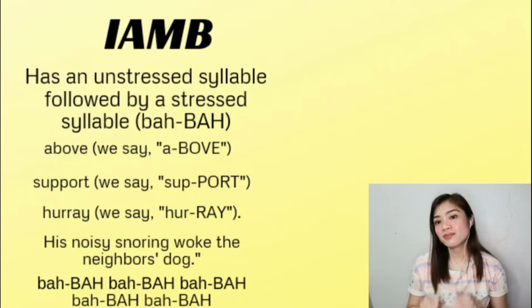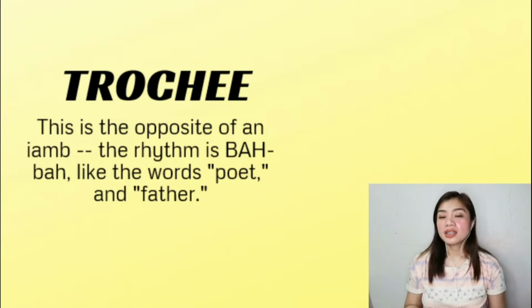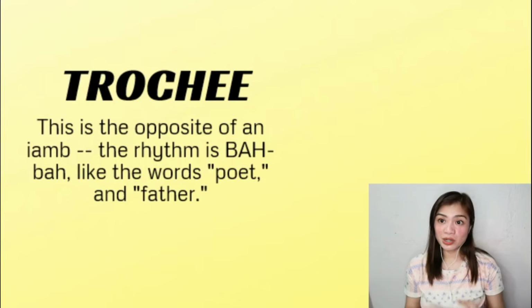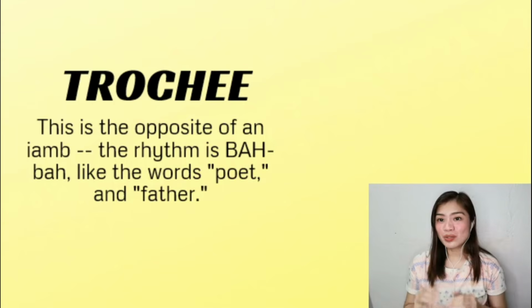Here's a sentence written in iambic meter. "His noisy snoring woke the neighbor's dog." Ba ba ba ba ba ba ba ba. Okay? So aside from iamb, there are other types of foot. The first one is the trochee, or trochaic foot. This is the opposite of an iamb. So the rhythm is ba ba, like the words poet and father.